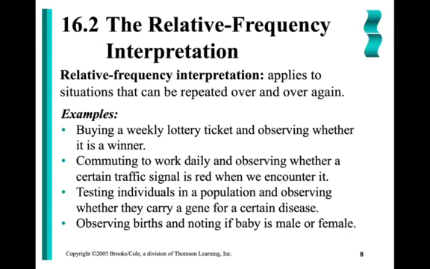Commuting to work daily and observing whether a certain traffic light is red when we reach it. Testing individuals in a population and observing whether they carry a certain gene that's a disease marker. Observing births and noting whether the baby is male or female. These are all examples of things that we can repeat over and over again. And what we can do is find the probability based on these repeated activities, these repeated experiments.